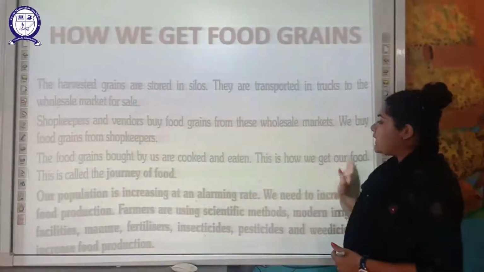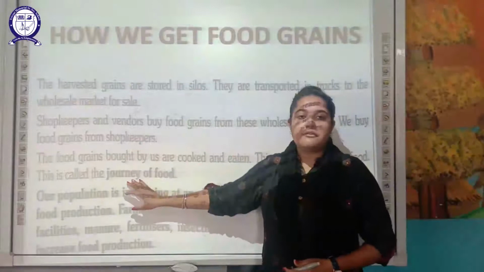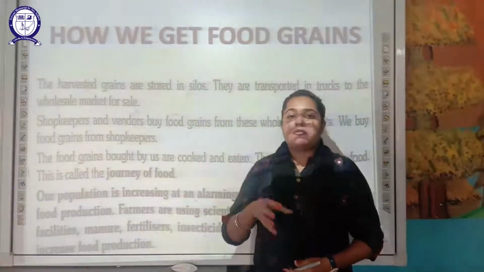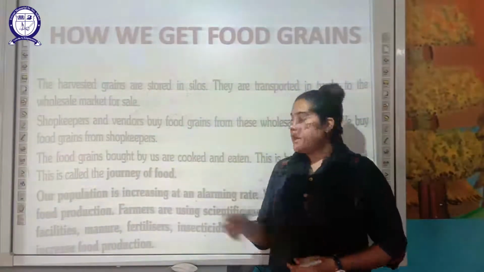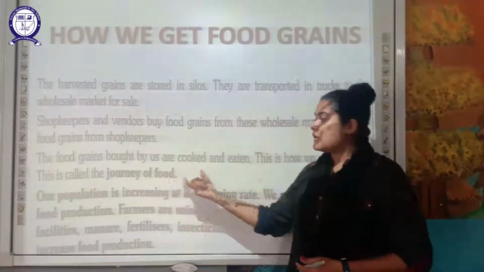So this is how we get our food. This is the journey of food, how the food travels from the field, grown by the farmer, and reaches our plate. So this is a complete journey.